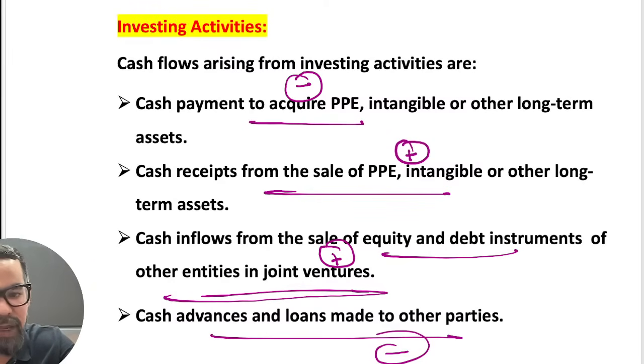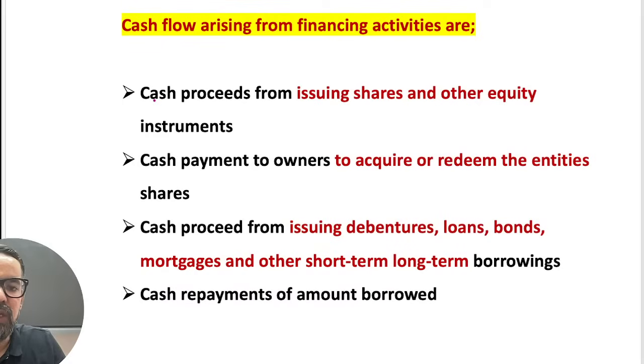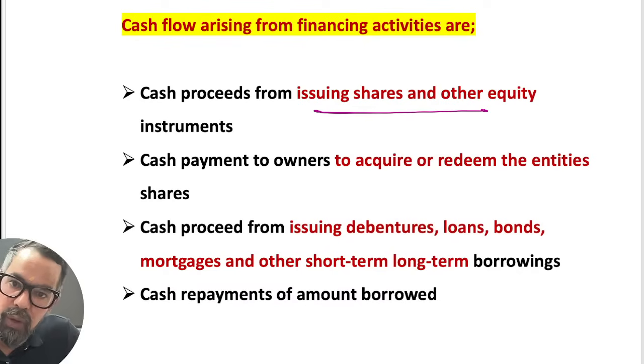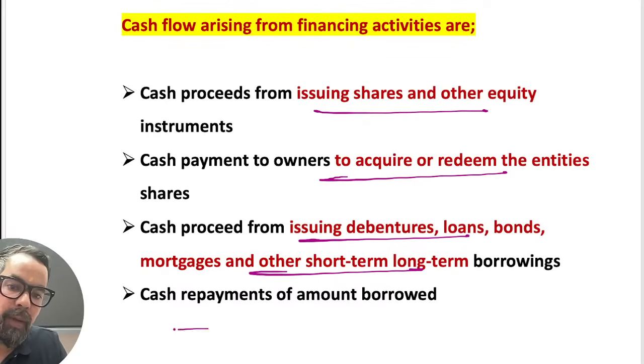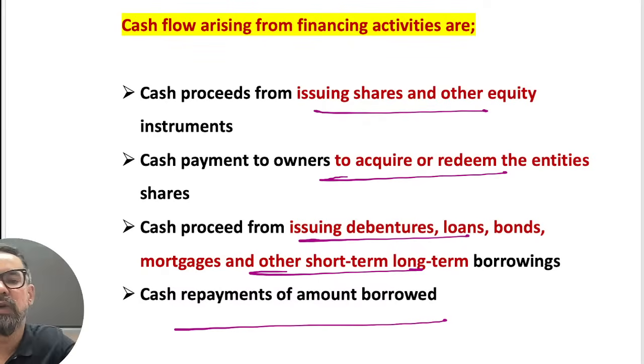Then we have financing activities, which include cash proceeds from issuing shares. Let's say you issue shares or any other equity and all. So that is your inflow from this. And when you are acquiring or redeeming the shares, meaning buyback of shares, you have to pay an outflow. Cash proceeds from issuing debentures, loans and others, or making payments around the borrowed funds and all. So that generally comes under this particular one.